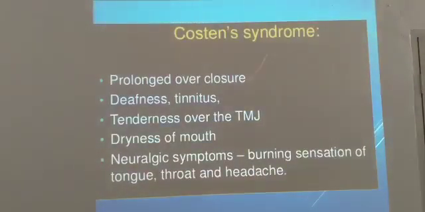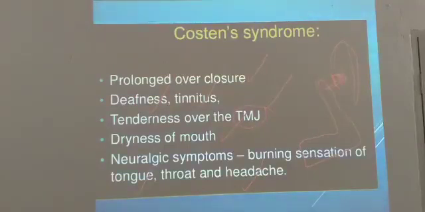When your mouth is closed tightly, you have deafness, tinnitus, tenderness over the temporomandibular joint, dryness of mouth, and neuralgic symptoms including burning of the throat and headache. So you have radiation of the pain from this. For example, this is the external auditory canal, pinna, external auditory canal, this is the tragus. Here you will have the temporomandibular joint, is it or not? From here it radiates towards that side.